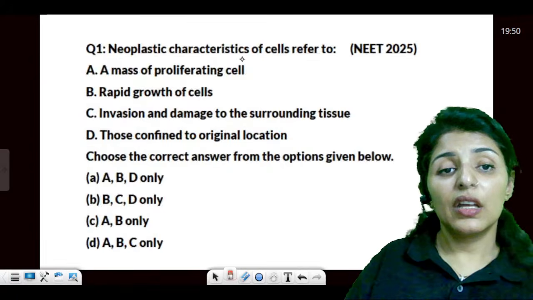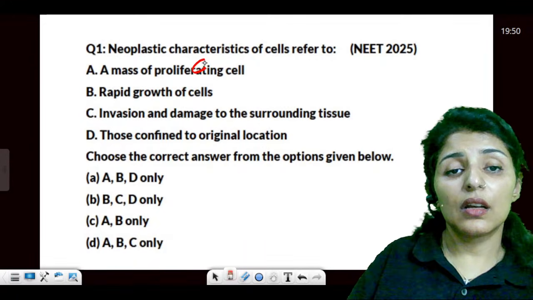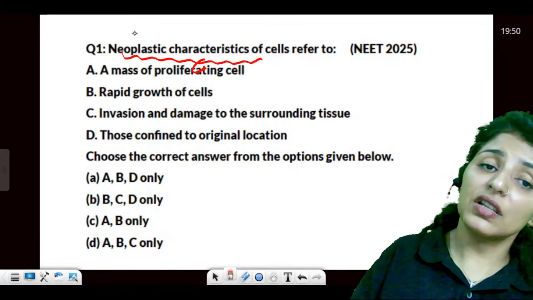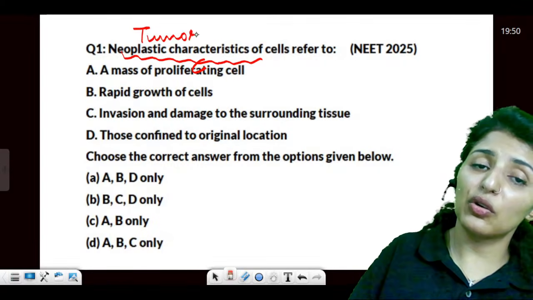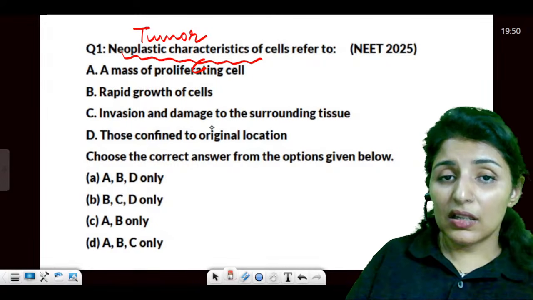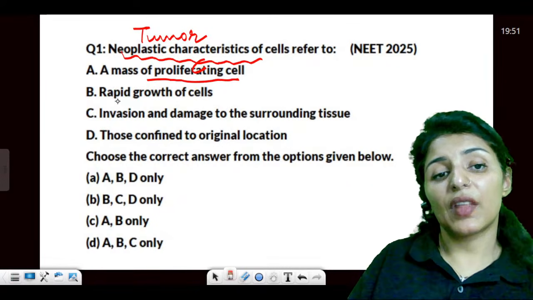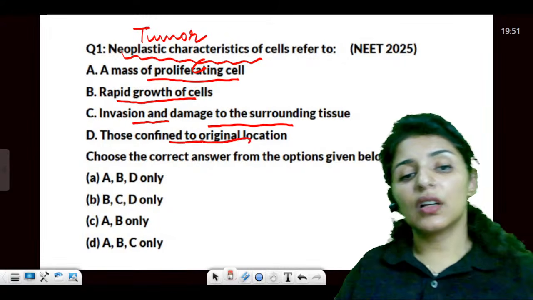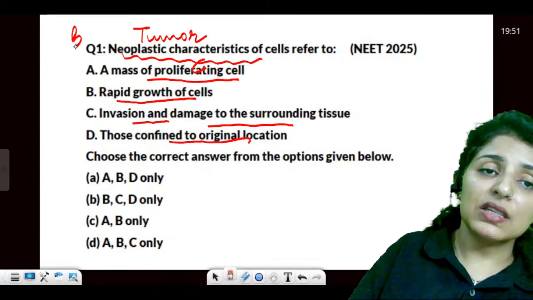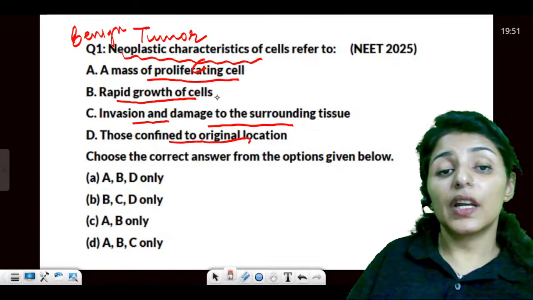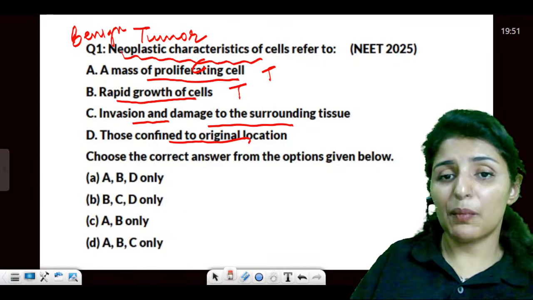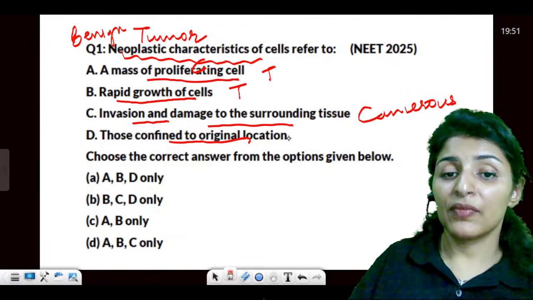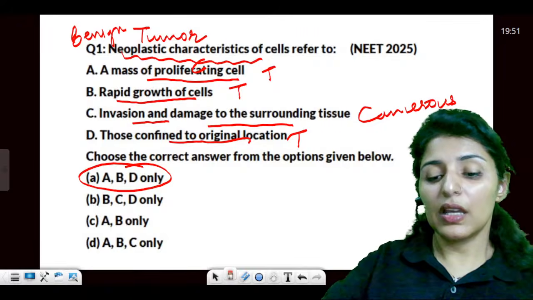All right, moving on. Neoplastic characteristics of cells are. What is neoplasty? It is another term for tumor. A mass of proliferating cells, rapid growth of cells, invasion and damage to the tissue, and confined to the original location. So basically, neoplastic is the benign one, right? So it proliferates, rapid growth, but invasion is a character of cancerous or malignant. So it remains, so answer would be A.